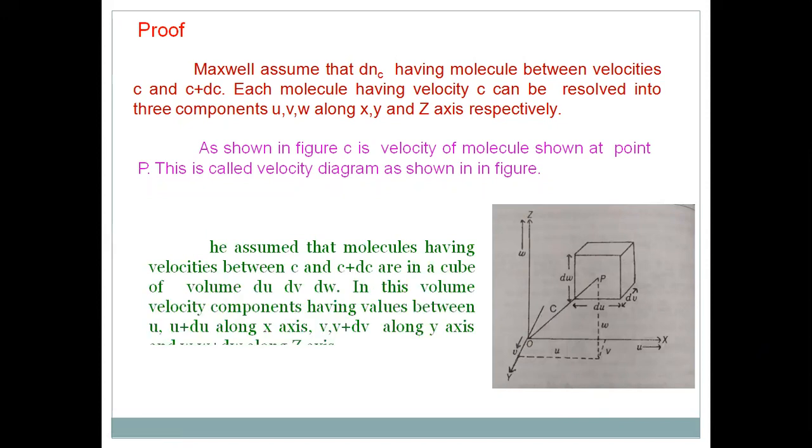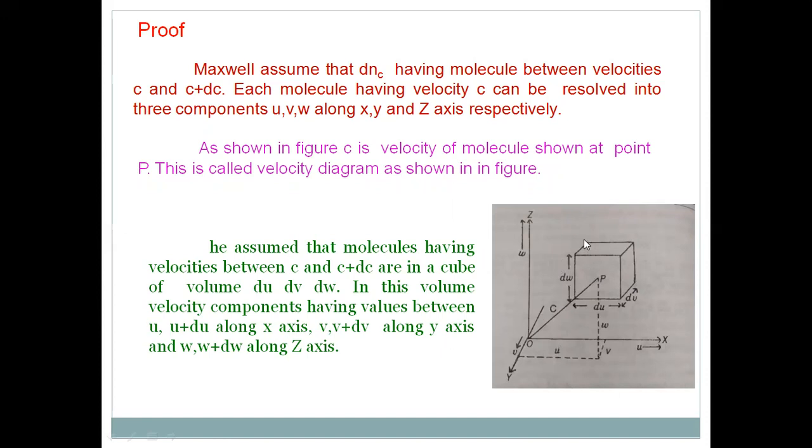And he assumed that molecules having velocity between C and C plus dC are residing in this cube, having dimensions du, dv, and dw. So the velocity components between u and u plus du lie along the x-axis in this cube, velocity between v and v plus dv along the y-axis, and between w and w plus dw along the z-axis.